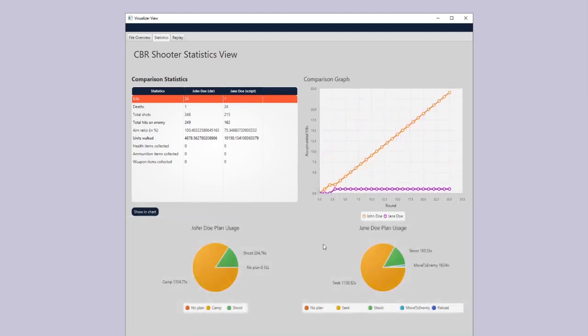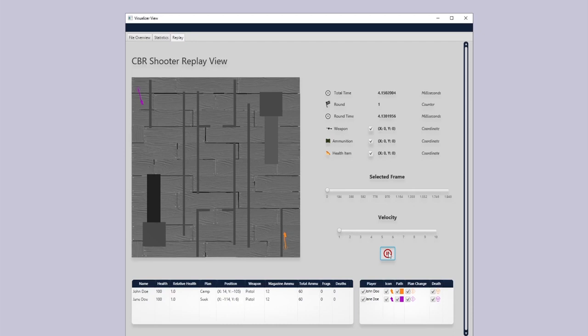Given the fact that the statistics view aggregates game and player information in a rather static way, the user may feel the need of re-experiencing the match to clearly find out at which specific moment in a game a certain behavior occurred. To address this need, the third tab contains the replay view, which provides a visual insight into how the matches went down in detail.